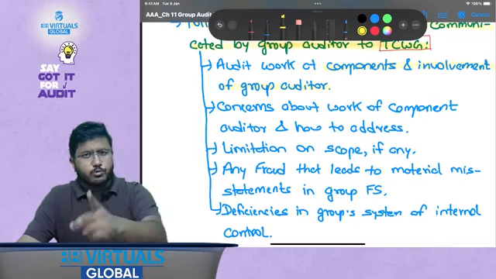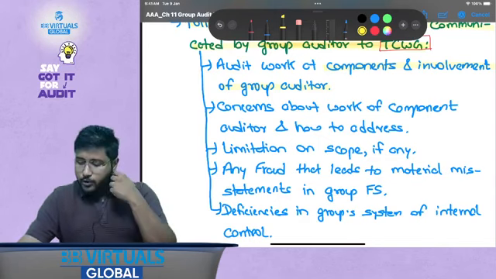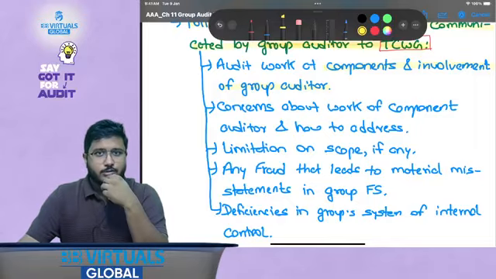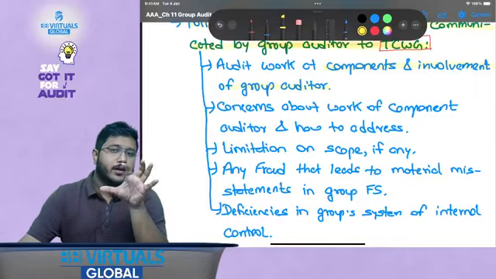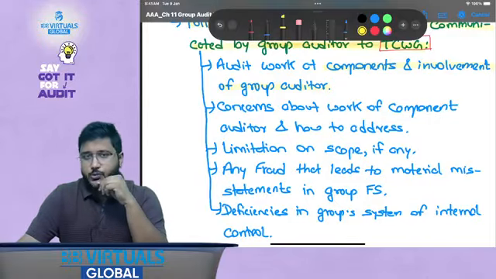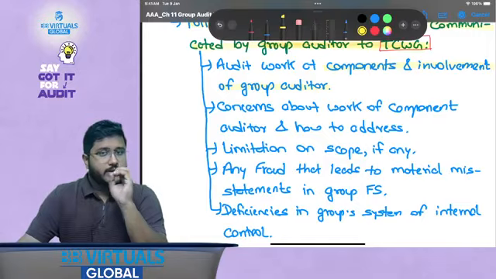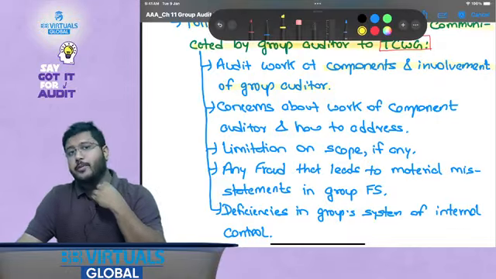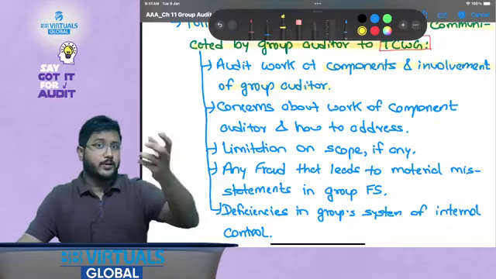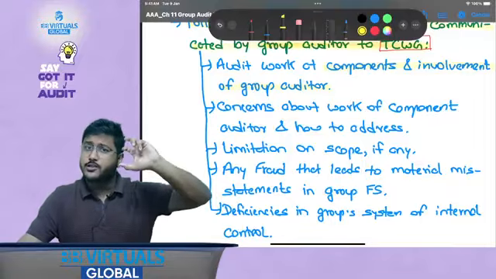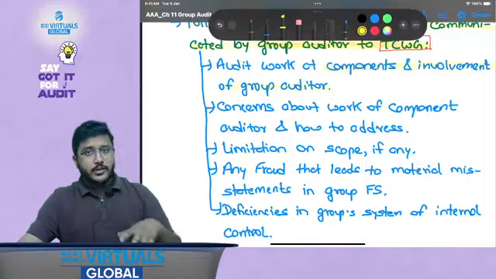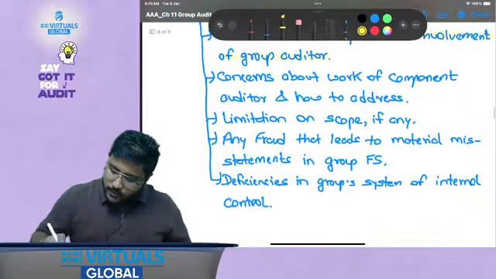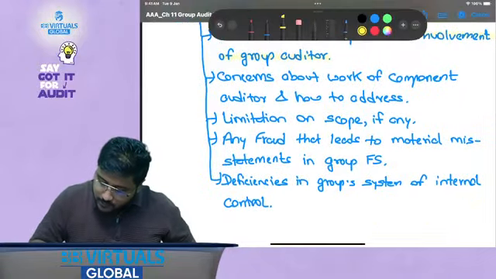Not with management, with those charged with governance. Why so? Because those charged with governance of the group or the component, definitely those charged with governance of the group, right? Now here, please try to understand this one thing: in this particular case of those charged with governance, whatever work you will be doing, you have to explain that also. Not just the important ones, not just the significant work, not just the significant judgments, but everything you have to tell to those charged with governance, because you are going to the group, right?